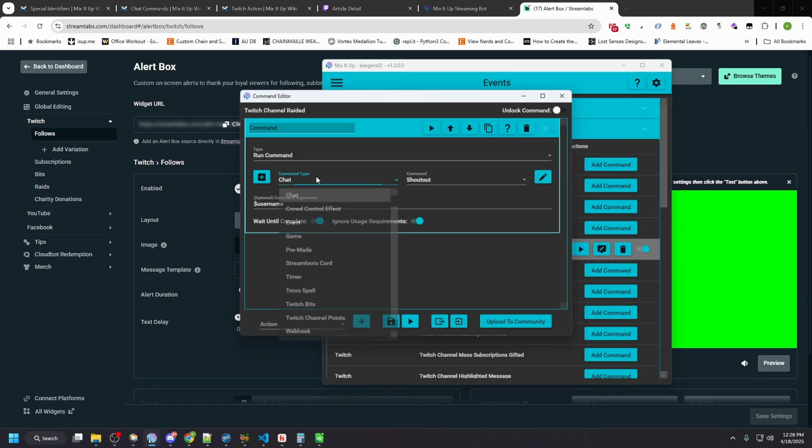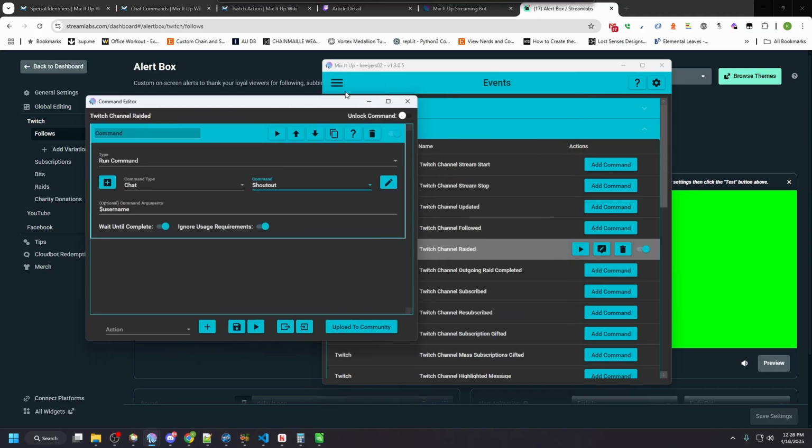So again, you just look at that command. I don't like that it says chat, because that's misleading. For example, that chat doesn't mean the chat category I created. It means something else, and I have yet to figure out what that means. So just be aware that chat is where all of your commands are that you make under commands.